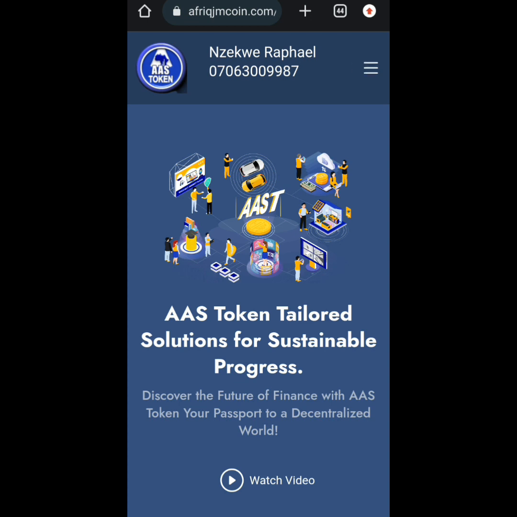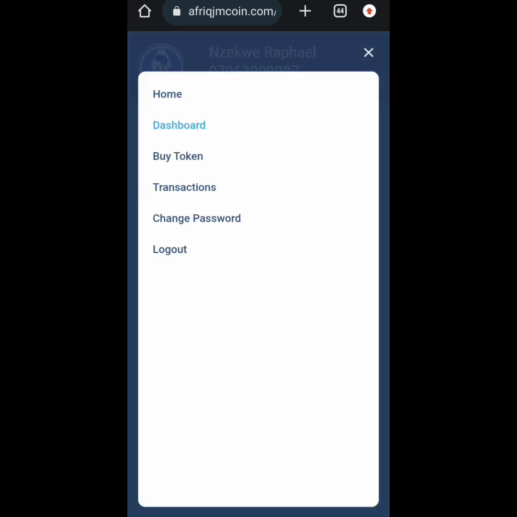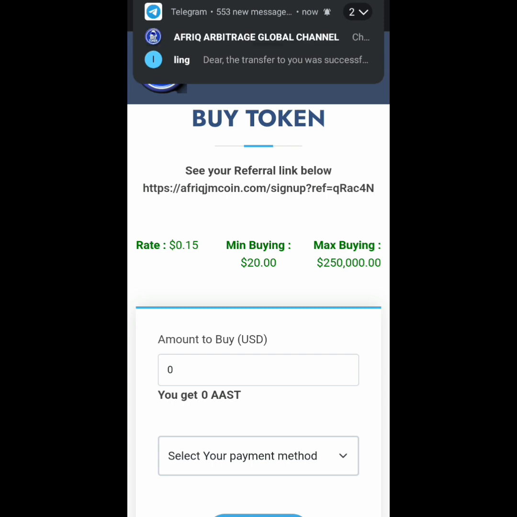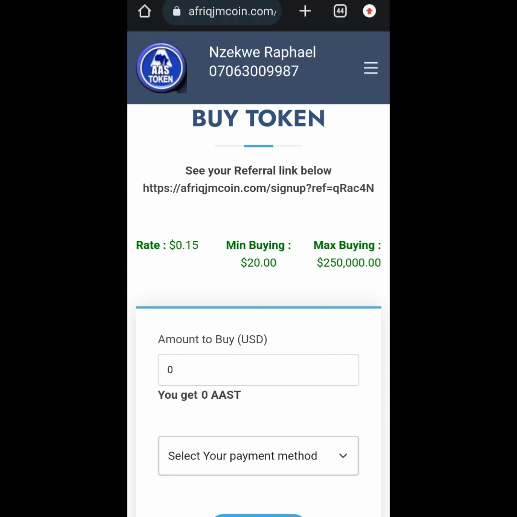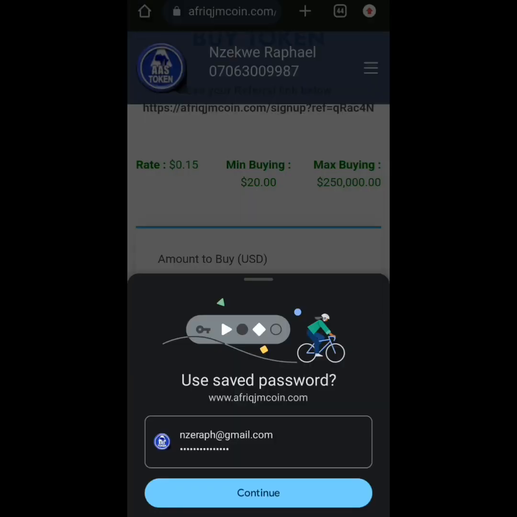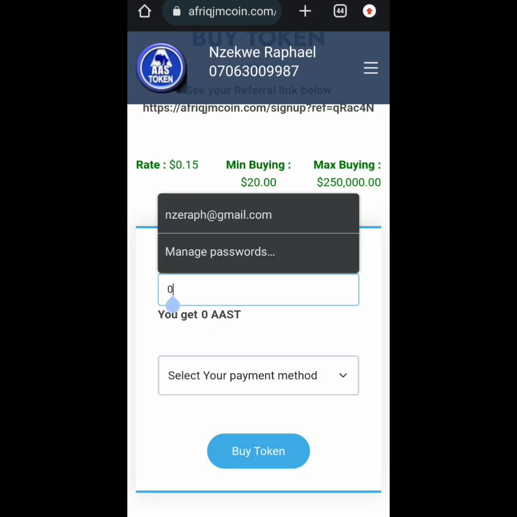So I click on this tray line here. When I click on the tray line, the next thing to do is to click on this buy token. Once I click on buy token, you can see the rate is 0.15, like I said earlier. The minimum buying is $20 and the maximum is $25,000. So I'm going to enter the amount that I want to buy. I'm going to buy 1,000 worth of this token.